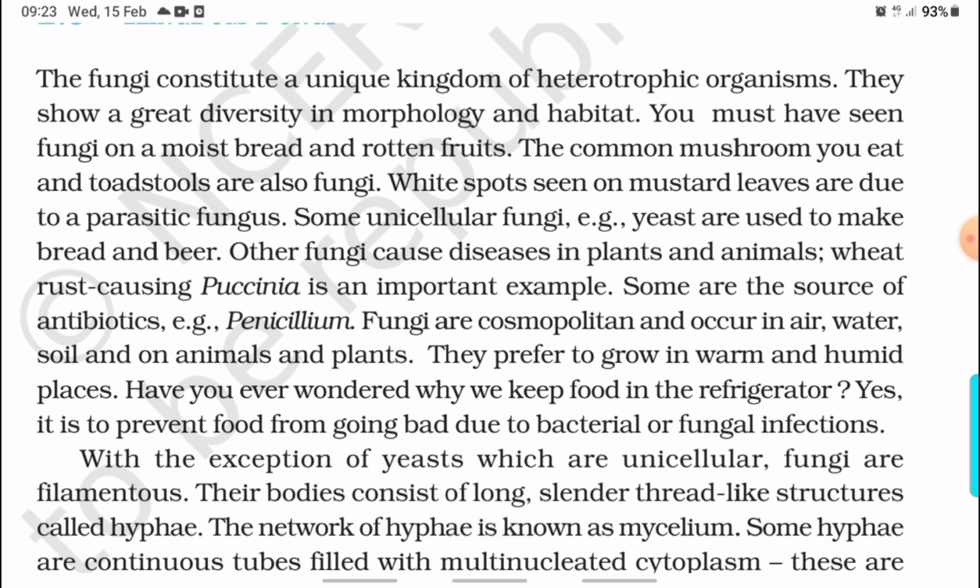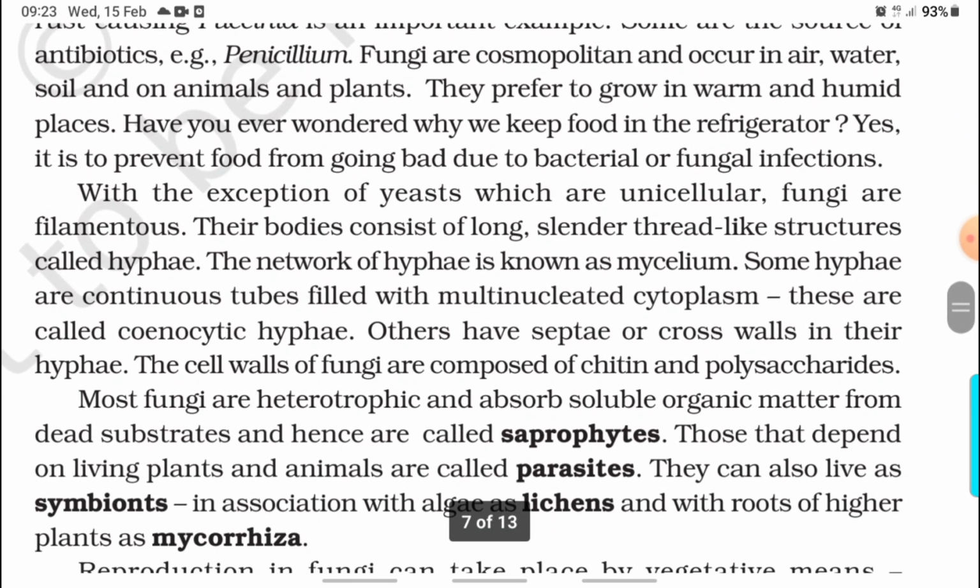The fungi constitute a unique kingdom of heterotrophic organisms. They show a great diversity in morphology and habitat. You must have seen fungi on moist bread and rotten fruits. The common mushroom you eat and the toadstools are also fungi. White spots seen on mustard leaves are due to a parasitic fungus. Some unicellular fungi, for example yeast, are used to make bread and beer. Other fungi cause diseases in plants and animals. Wheat rust caused by Puccinia is an important example. Some are the source of antibiotics, for example Penicillium.